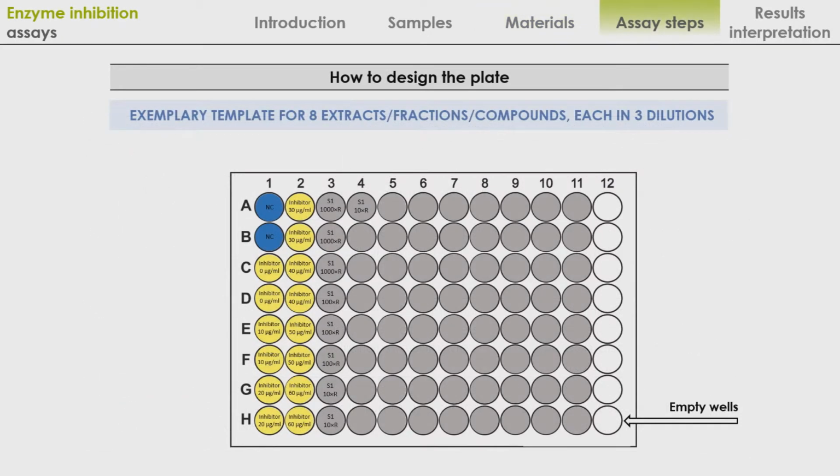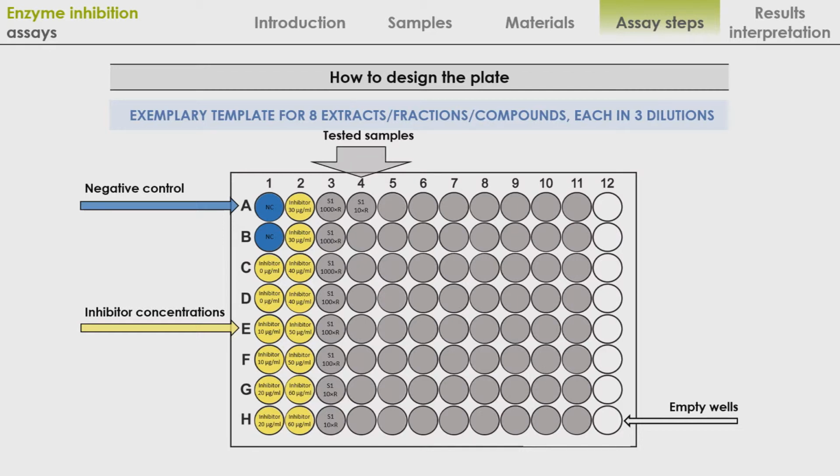The next step is to design the plate. If you do it properly, reading the results would be much easier. Place the negative control, blue color, in the wells A1 and B1. The wells from C1 to H2, yellow color, should be filled with increasing concentration of our inhibitor, each in 2 replicates. The gray wells are intended for your 8 samples, each in 3 replicates. And remember to apply the samples in an increasing order, from the lowest concentration to the highest.